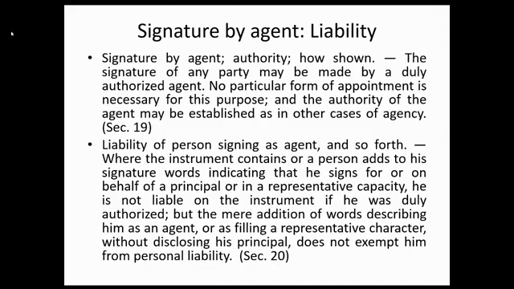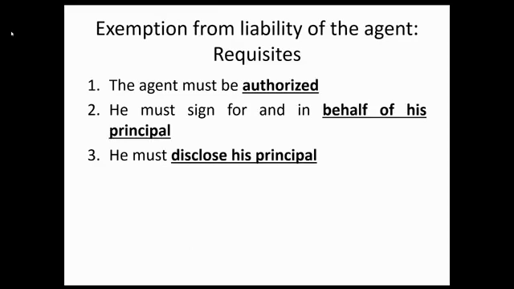Okay, under Section 20, ito yung tatlong requisite para ma-exempt ang agent sa personal liability at ang maging liable, principal. Sabi ng Section 20, when the instrument contains or a person adds to his signature words indicating that he signed for or on behalf of the principal or in a representative capacity, he is not liable on the instrument if he was duly authorized. But the mere addition of words describing him as an agent or filling a representative character without disclosing his principal does not exempt him from personal liability.